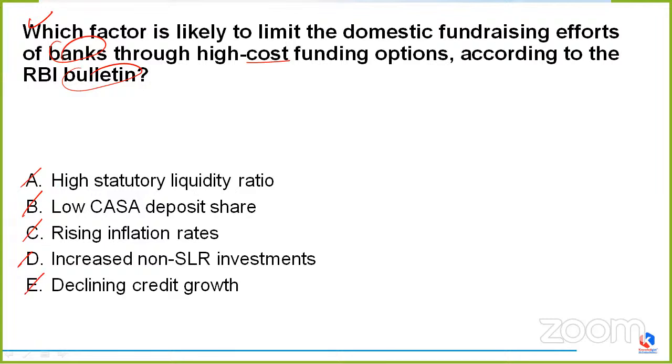What according to you should it be? Anyone? We are talking about the factor that is most likely to limit the domestic fundraising efforts of banks. How? Through the high cost funding options. If we go through the new RBI's bulletin, what is it? Would be waiting for 5 seconds.